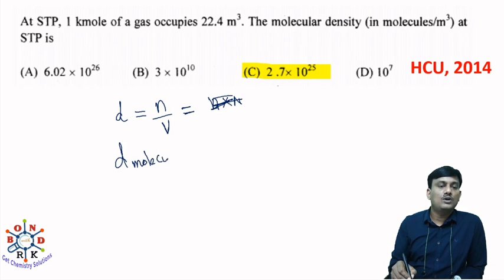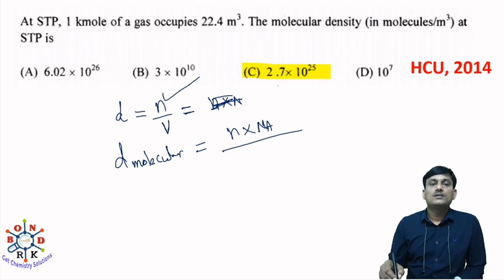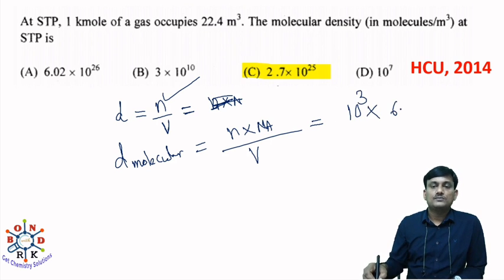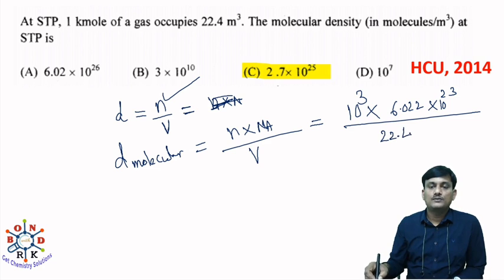If you want to calculate molecular density, you have to multiply with the Avogadro number. Then you will get the number of molecules. The number of moles can be converted into the number of molecules by multiplying with the Avogadro number, divided by volume. Here, how many moles? 1 kilomole. 1 kilomole means 10 cube moles, into N_A, 6.022 into 10 to the power of 23, divided by volume, which is given as 22.4 meter cube.